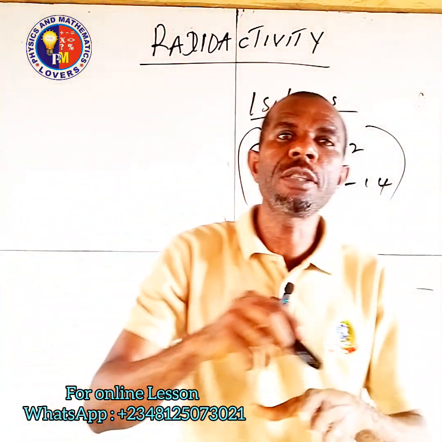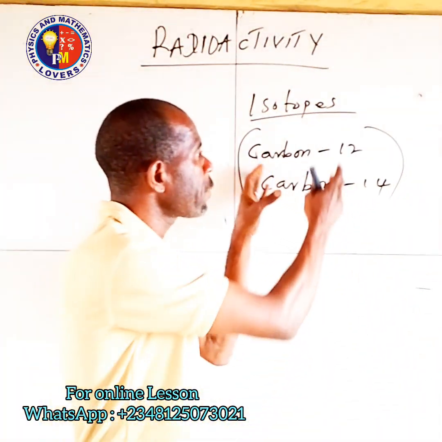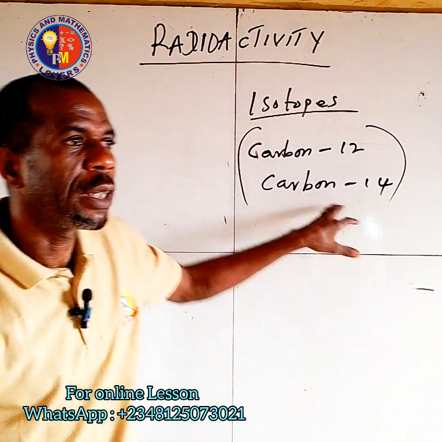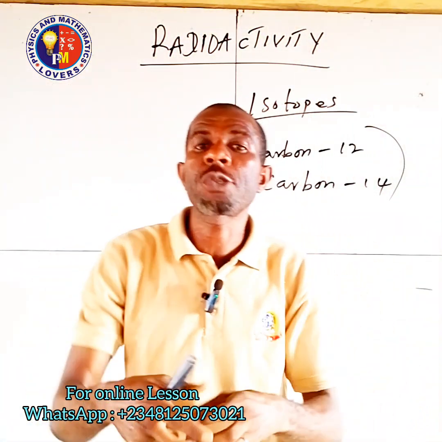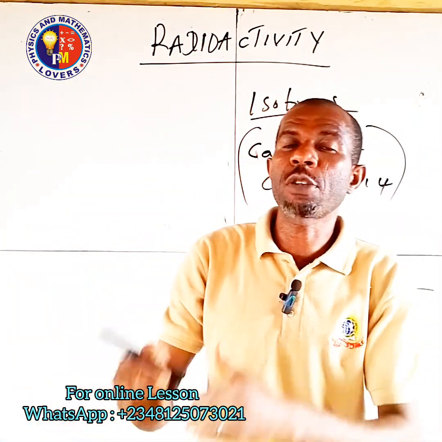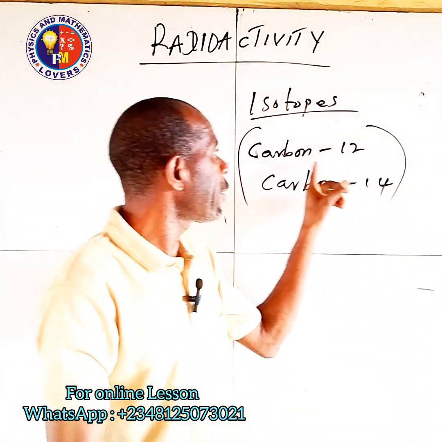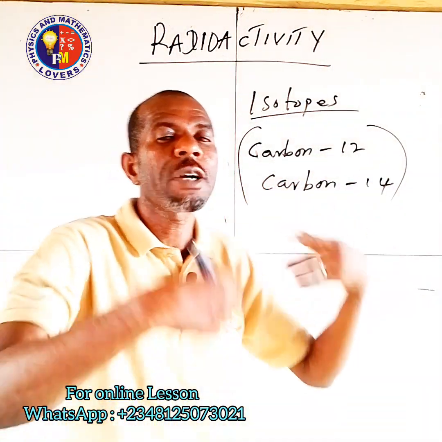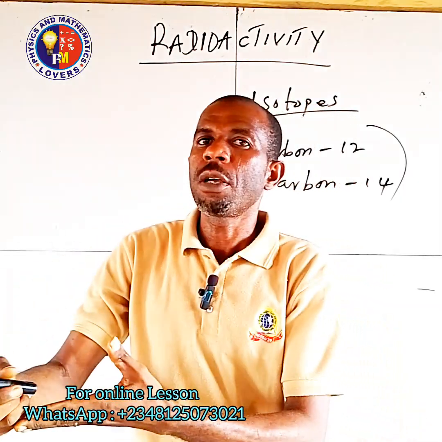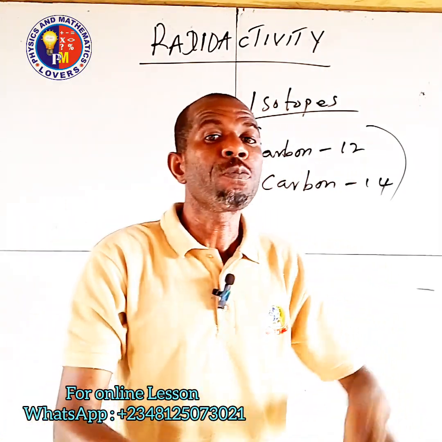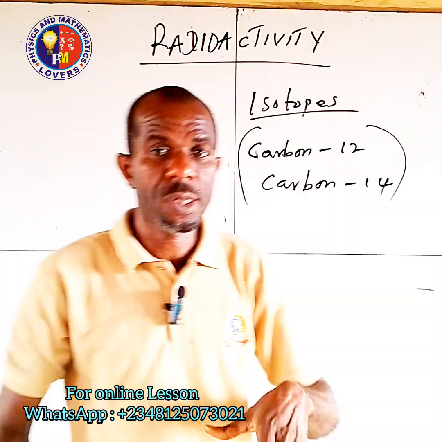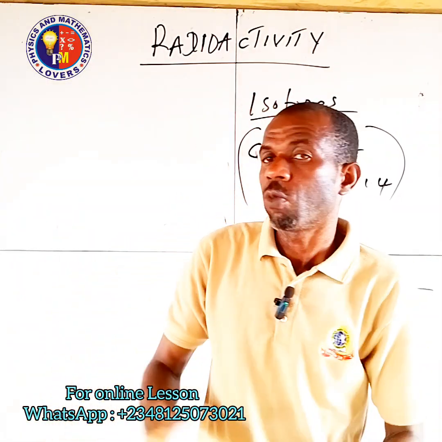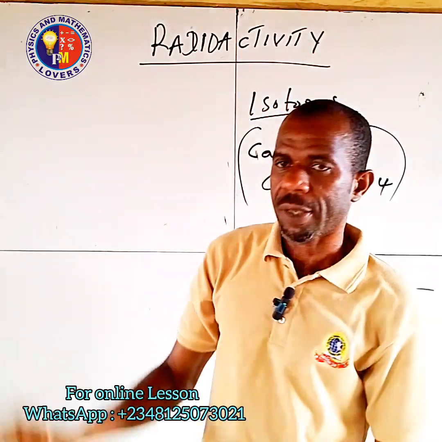So we can have it in different elements. It is from the relative abundance of carbon 12 and carbon 14 that will determine the mass of carbon. So as a result of radioactivity, this carbon atom can undergo radioactivity or radiation. Then it will produce another element. All right. So when we look at the types of emission, we will understand this better.